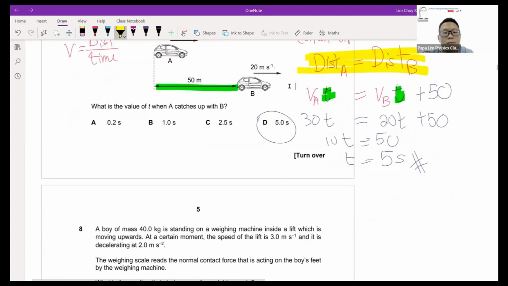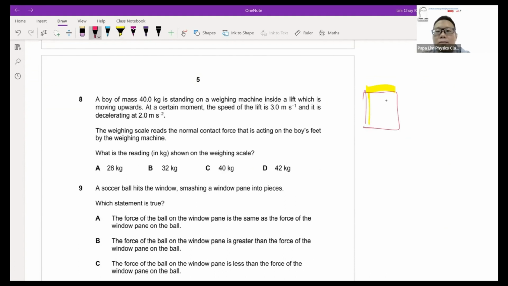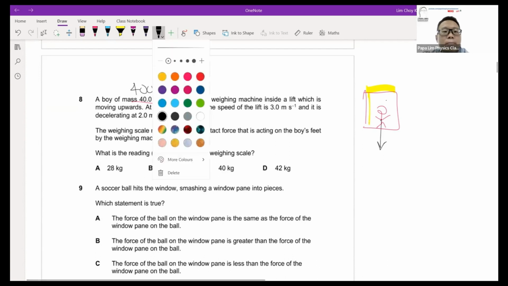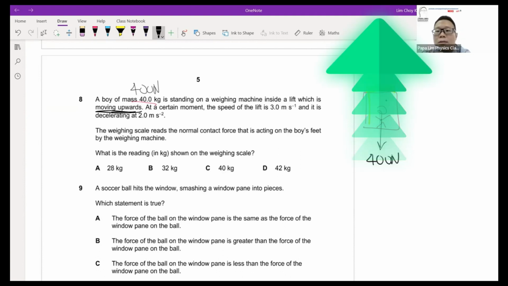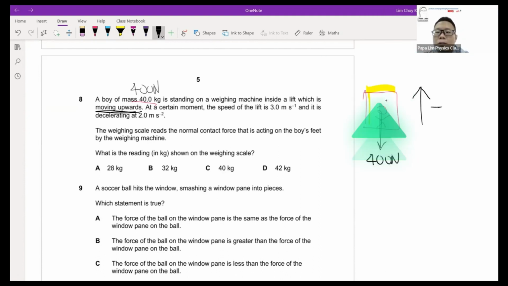Now, question 8. So we have a weighing machine, and the person is inside. The mass of the boy is 40 kg. If you look at the weight, this will automatically be 400 Newton, so the boy is 400 Newton downwards. And the lift is moving upward, so I would say just follow the direction and take up as positive.